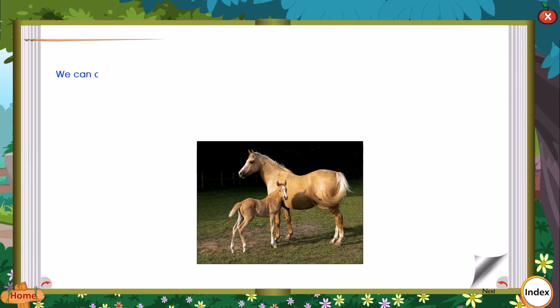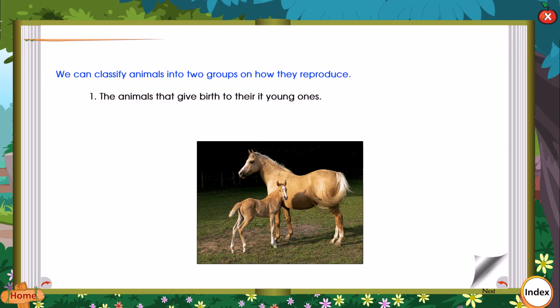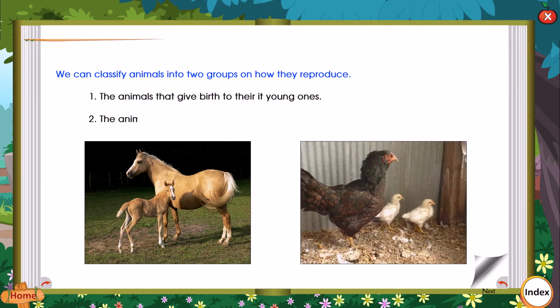We can classify animals into two groups on how they reproduce. 1. The animals that give birth to their young ones. 2. The animals that lay eggs, out of which a baby hatches.